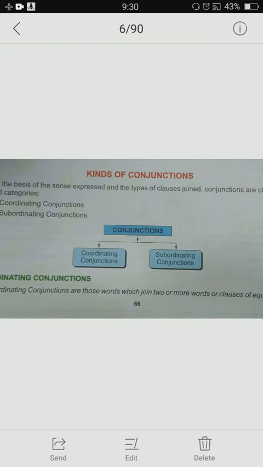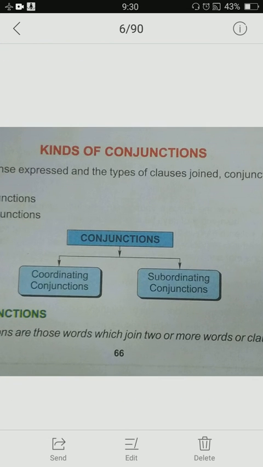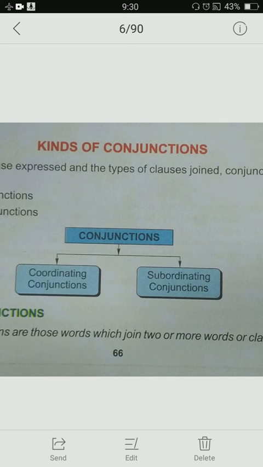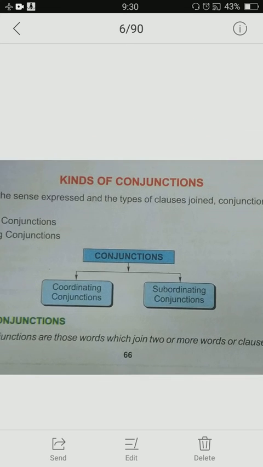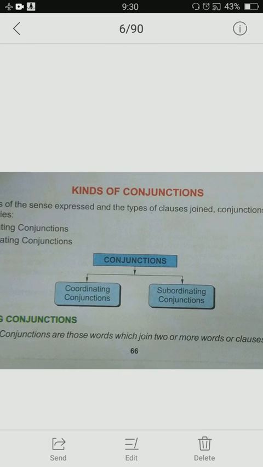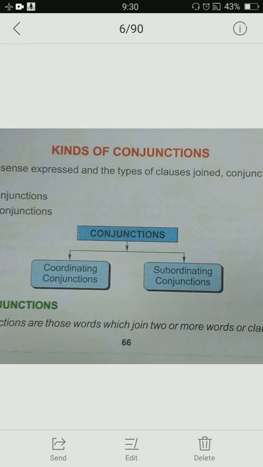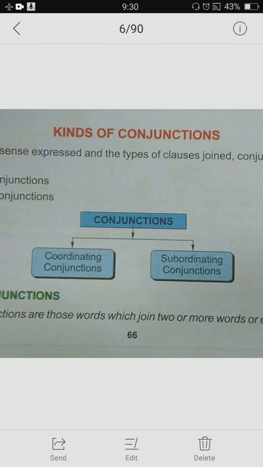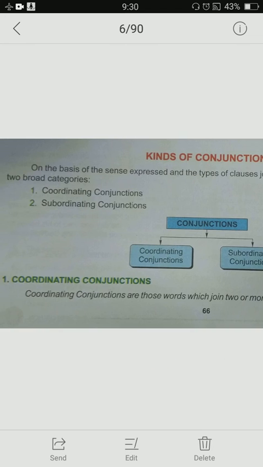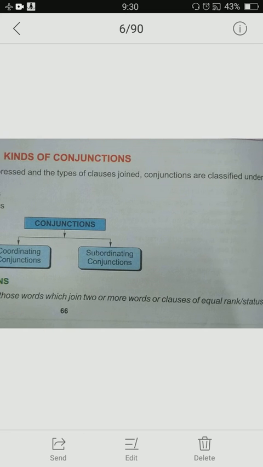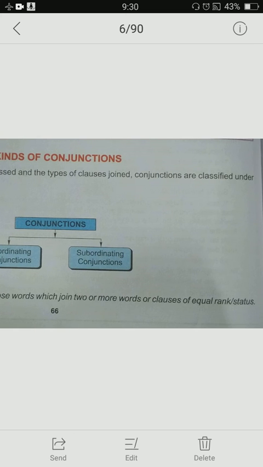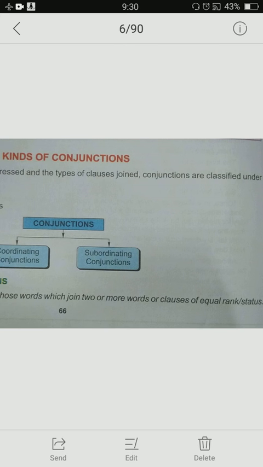Now, kinds of conjunctions. There are basically two kinds: coordinating conjunctions and subordinating conjunctions. Now, first, what are coordinating conjunctions? Coordinating conjunctions are those words which join two or more words or clauses of equal rank or equal status.